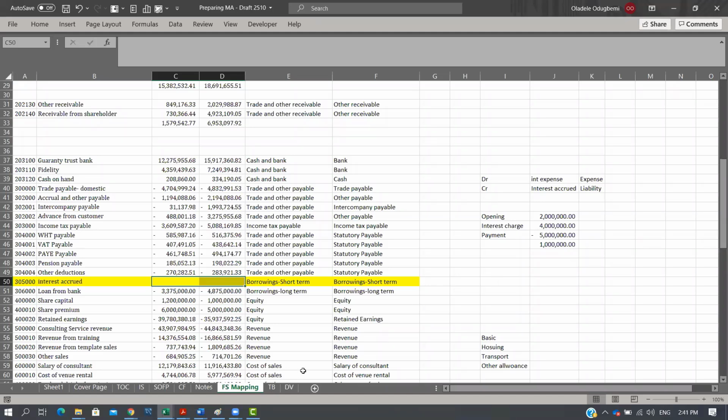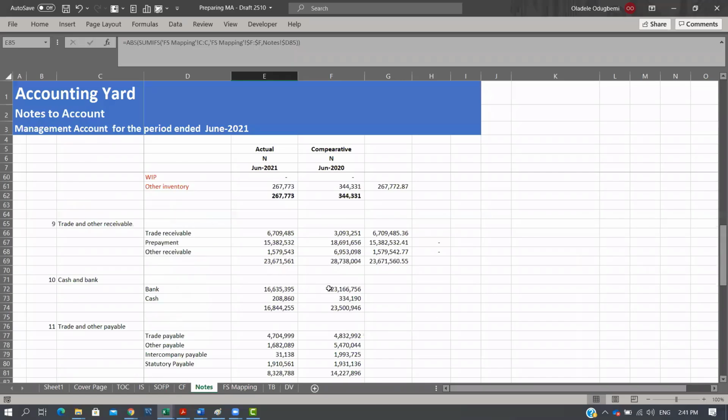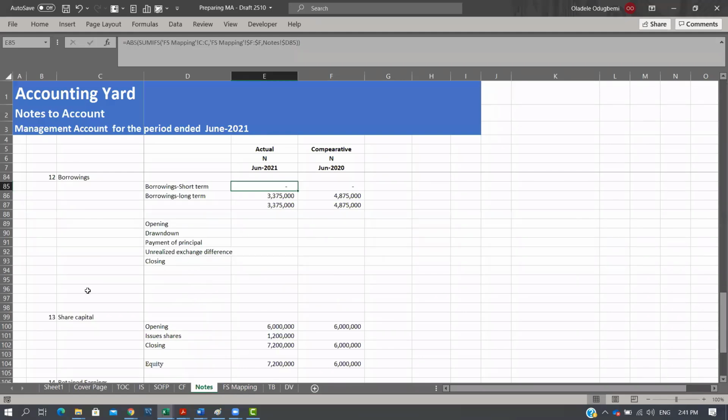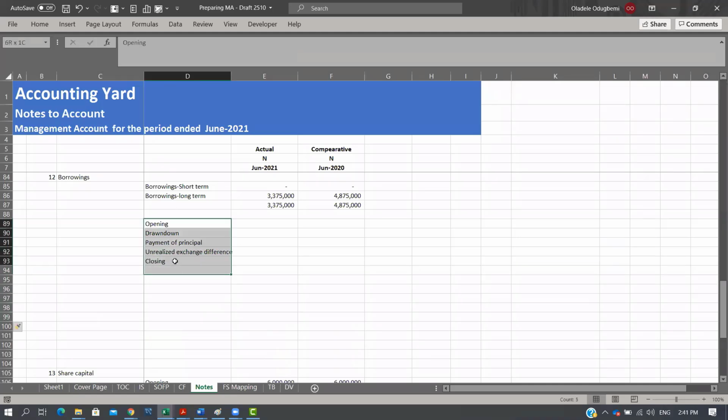However, what you could simply do, like what we did for our movement in taxes, is create something similar for interest accrued. In the section related to loan, we would have a section similar to this: open, close. We'll not have drawdown. We'll just say interest charge in the year. Yeah, we can have interest paid. We may have it depending on the loan, may have that element.